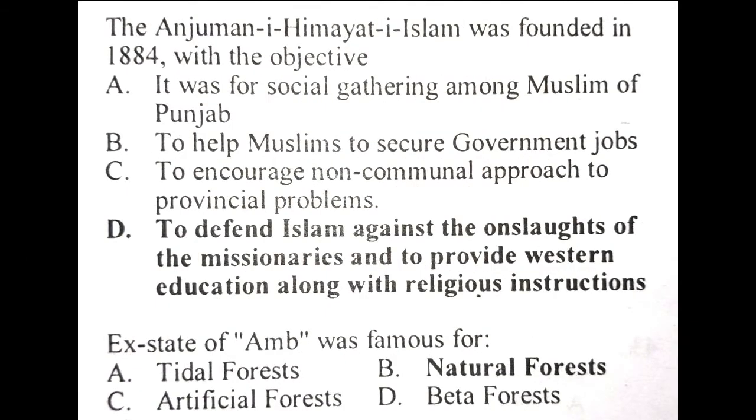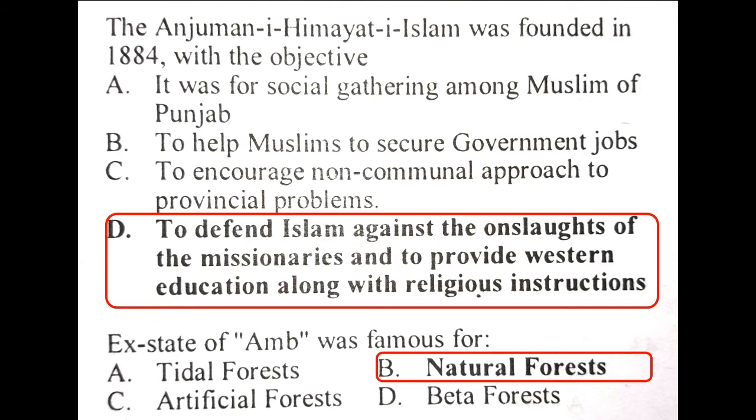Question. The Anjuman-e-Himayat-e-Islam was founded in 1884 with the objectives. Answer is to defend Islam against the onslaughts of the missionaries and to provide Western education along with religious instructions.